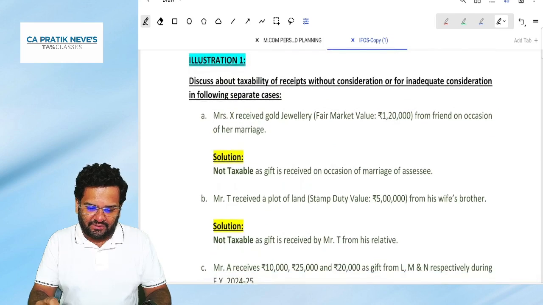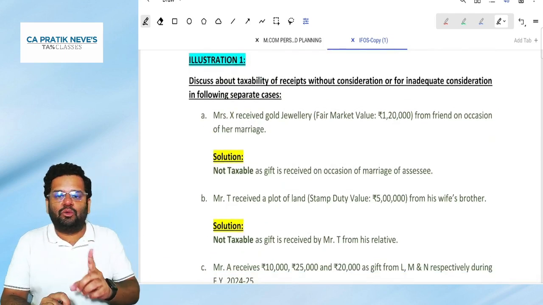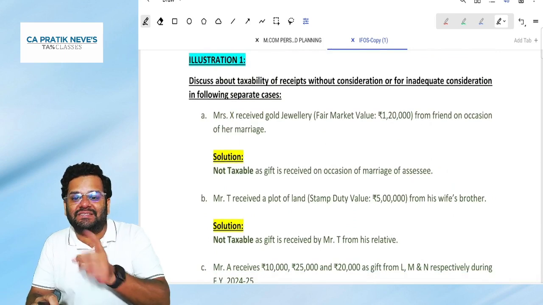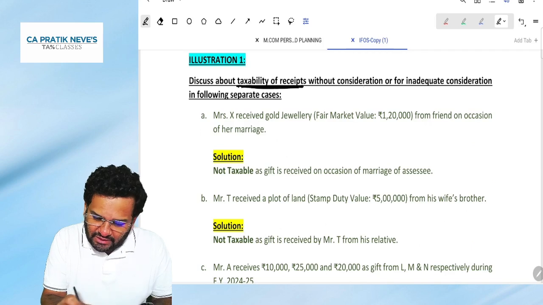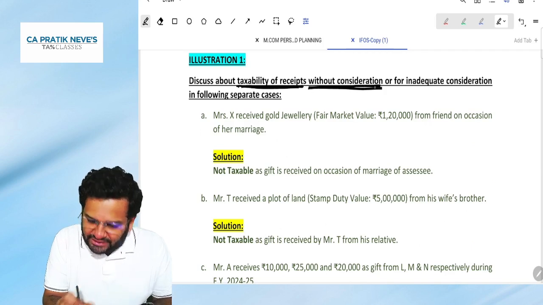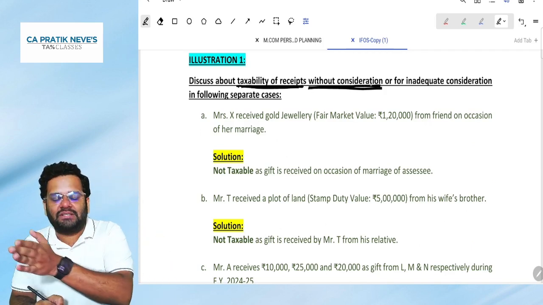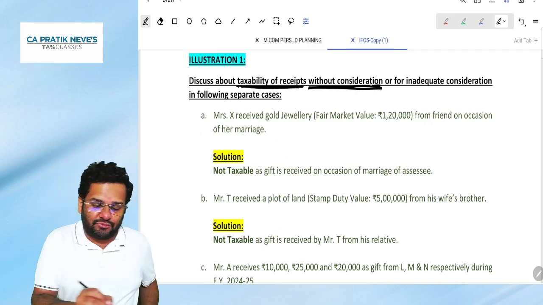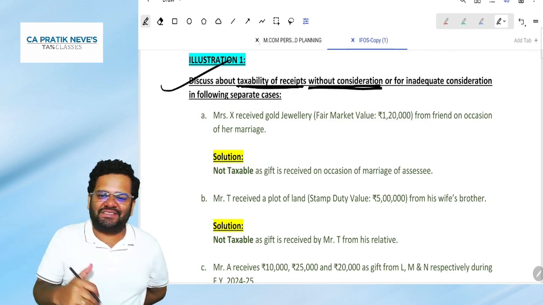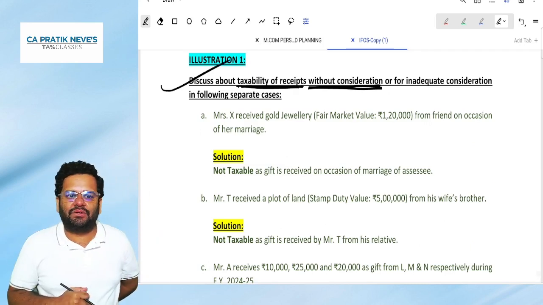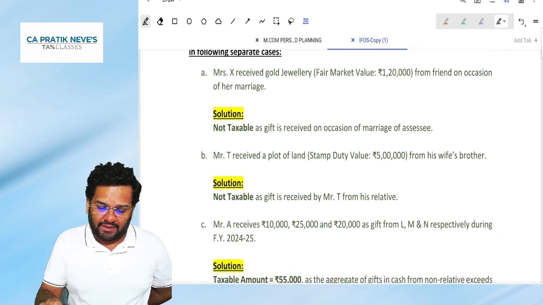Discuss the taxability of receipts without consideration or for inadequate consideration in the following separate cases. So these nine cases are not connected with each other. A.